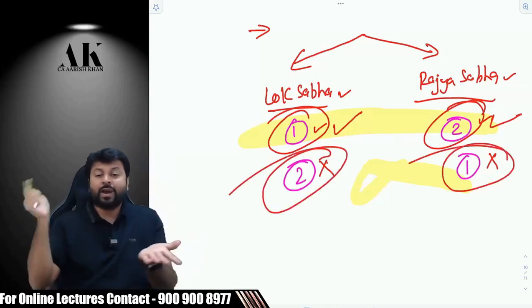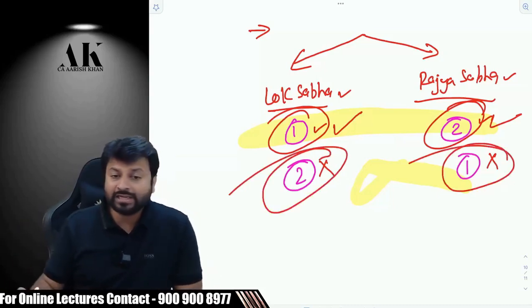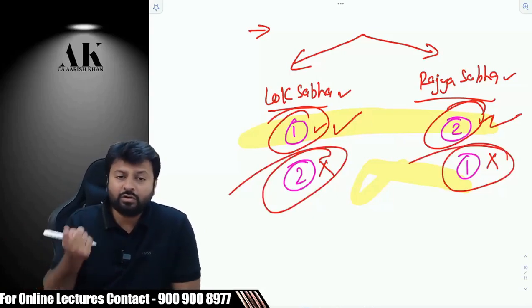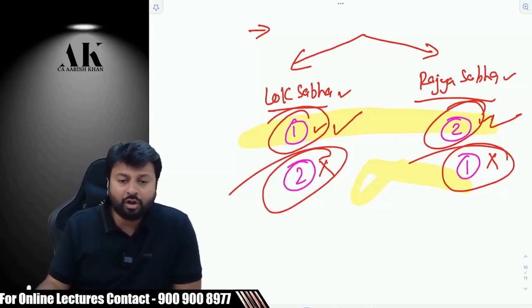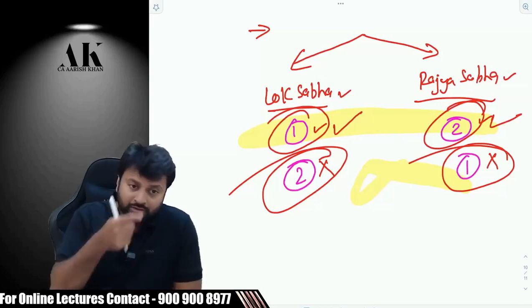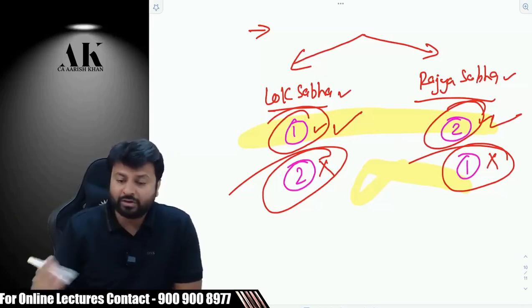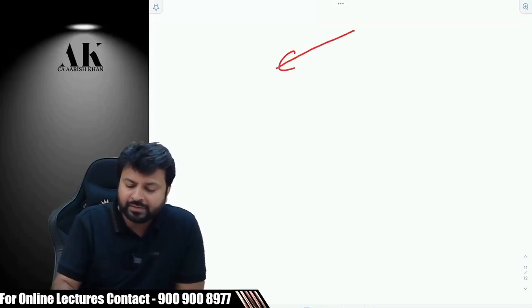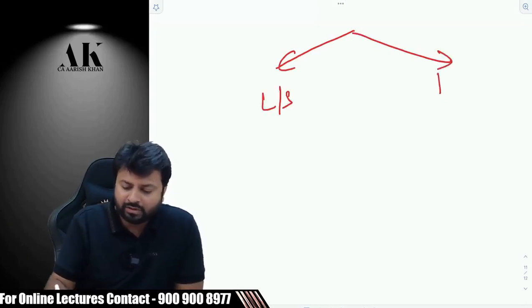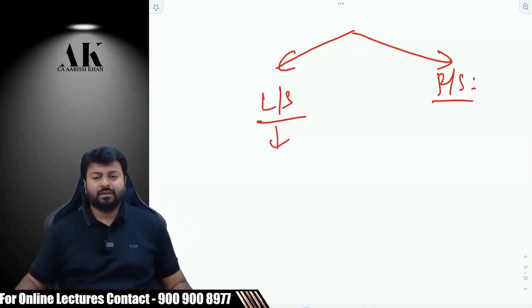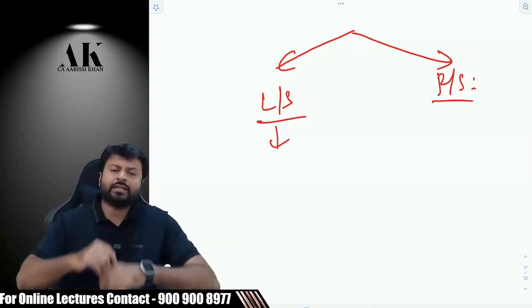Now let us understand why so. Why is it like that? Why do you have to go the other way around in case of non-revenue law, and why do you have to go to Lok Sabha first and then Rajya Sabha in case of revenue laws? For that, we need to understand the difference between Lok Sabha and Rajya Sabha. What is Lok Sabha? What is Rajya Sabha? Please tell me, what is Lok Sabha exactly? Who sits over there in the Lok Sabha?